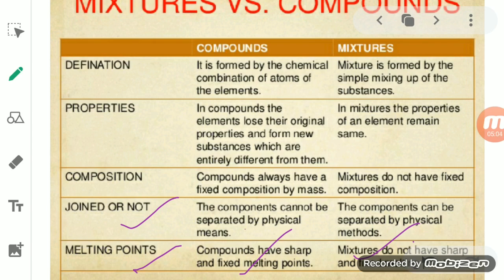Okay. So these are some of the properties on which mixtures and compounds differ from each other. In exams, most of the time this difference between mixture and compound is asked, so that's why it is very important to learn.